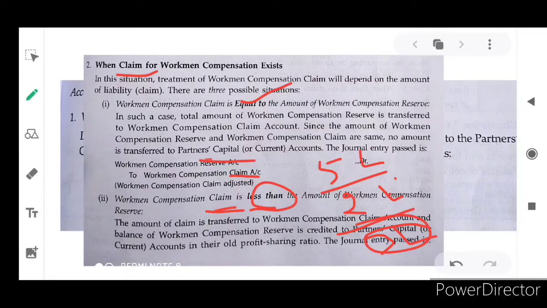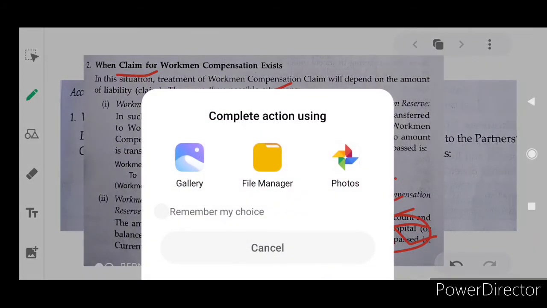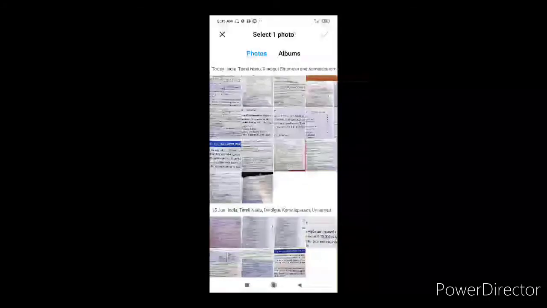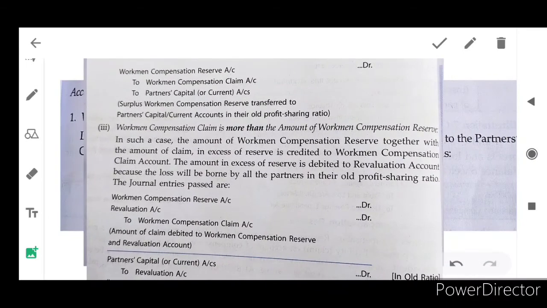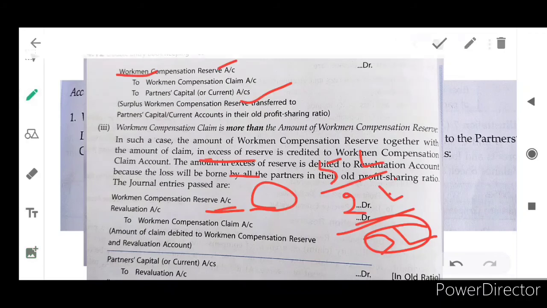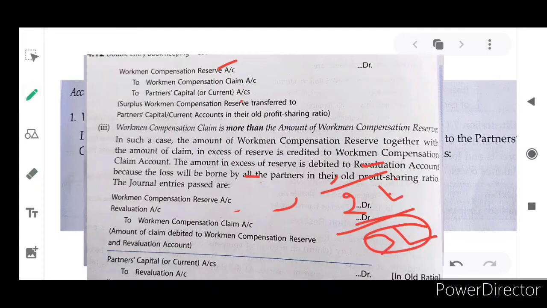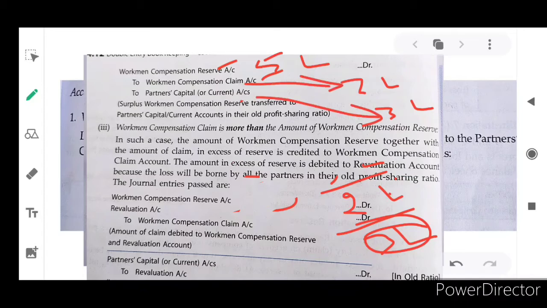I hope you understand. What is the journal entry for this situation? Workman's compensation reserve, how much we are having in our hand, that is the reserve amount, and the workman's compensation claim amount. As I told you, the reserve amount is 5 lakh rupees, but the claim is only 2 lakh rupees. The balance 3 lakh rupees is transferred to partners' capital account, isn't it? Then the third situation is slightly different.